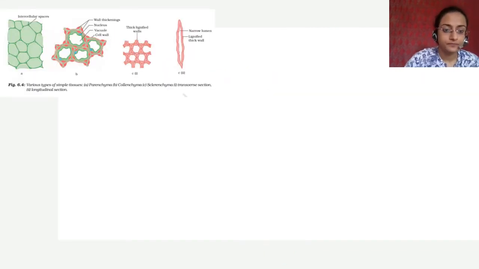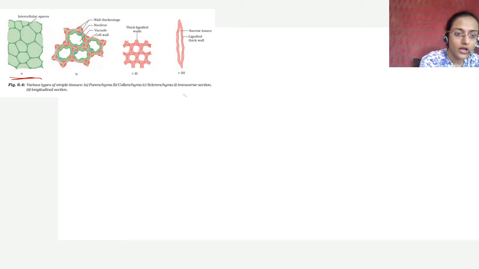So this is parenchyma, right? It is thin cell wall. These store food, so they are nice and turgid. They have intercellular spaces because they are loosely packed. हाँ, एकदम tight pack नहीं होते. They are loosely packed, so they have intercellular spaces.